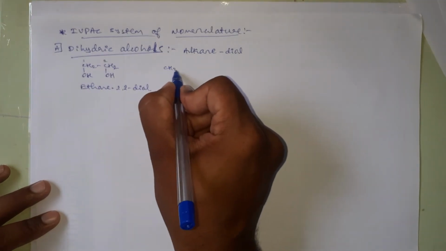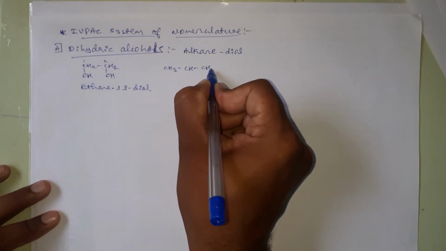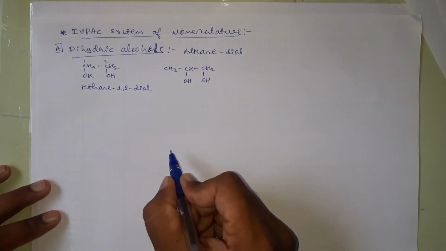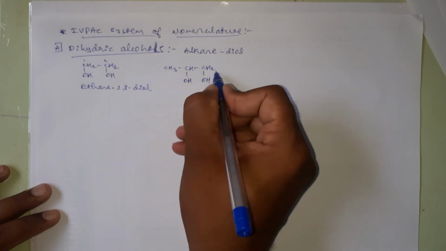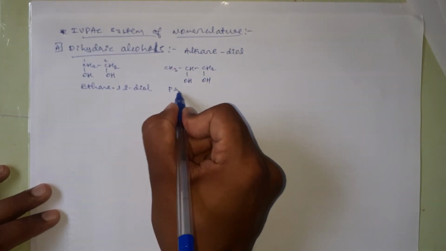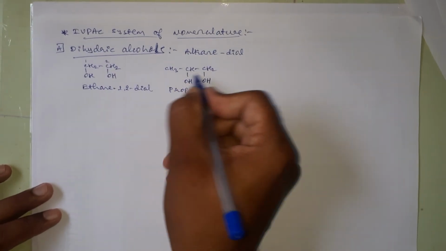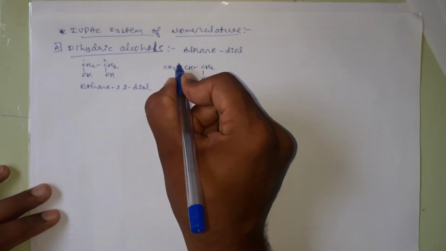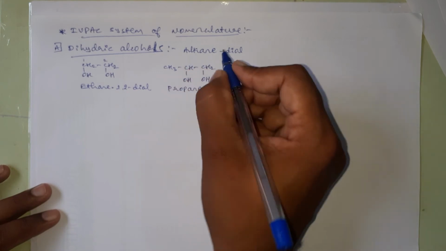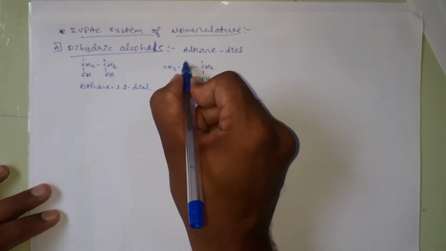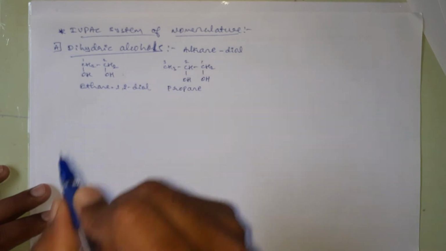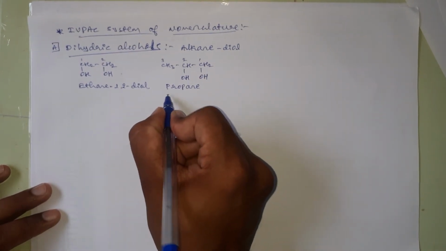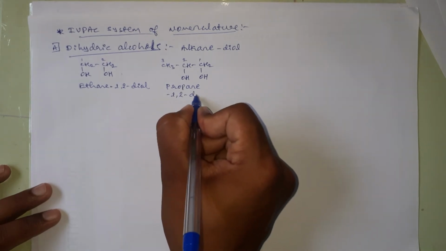And here I will take CH3, CH, CH2, this one is OH, OH. And here the parent alkane is propane. It is containing 3 carbon atoms, and we should number in this way or this way? In this way, because the carbon which is bearing the OH group should get the least number 1, 2. Propane-1,2-diol,